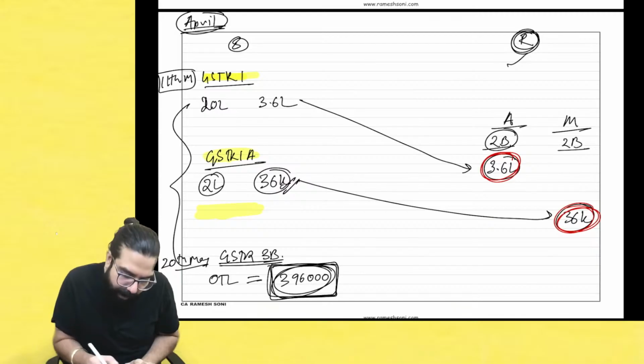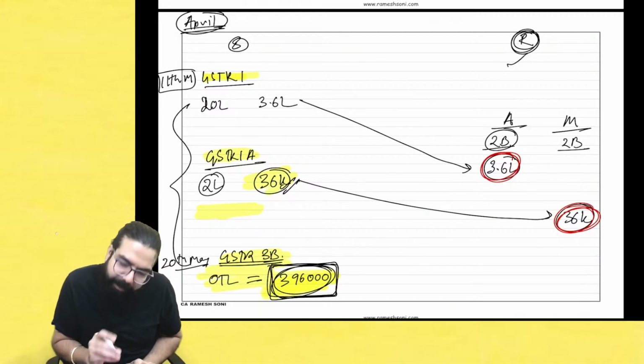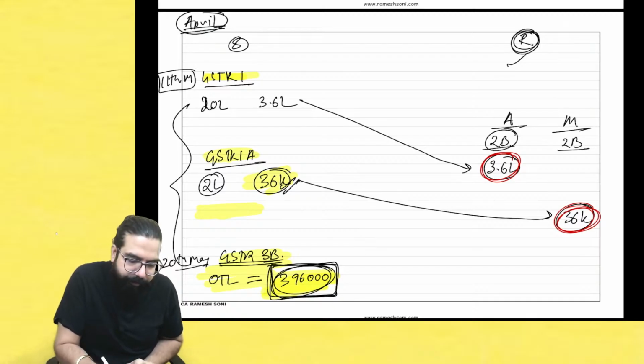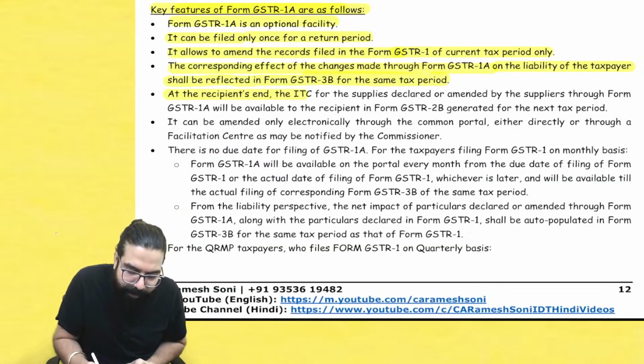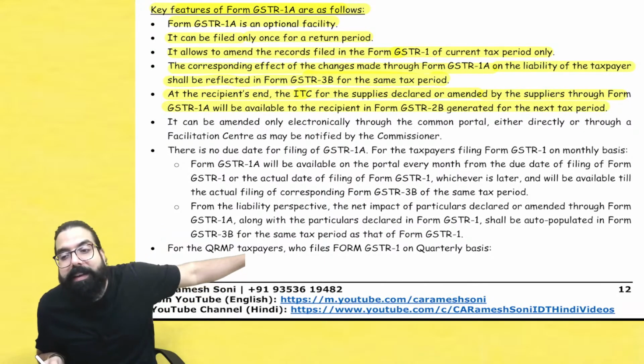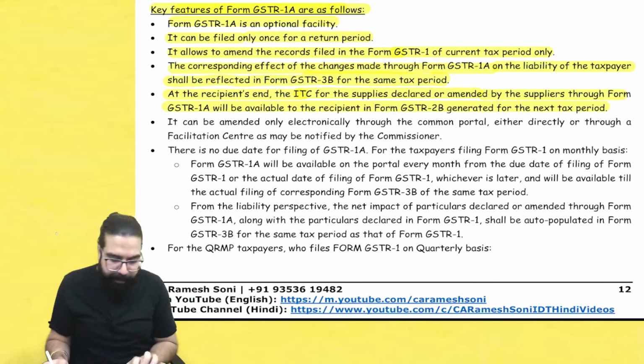My liability will come in the same period. In my output tax liability, this 36,000 will come in the same month. But at the recipient end, the ITC for the supply declared or amended by the supplier in GSTR 1A will be available in the 2B of the next month. Means he can take the credit in the next month, not the same month.